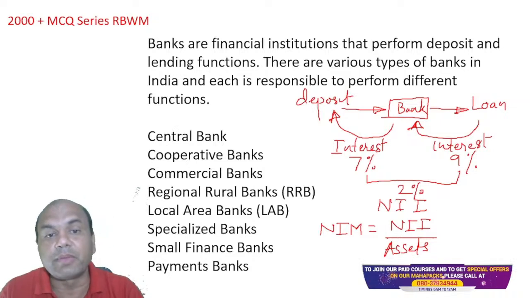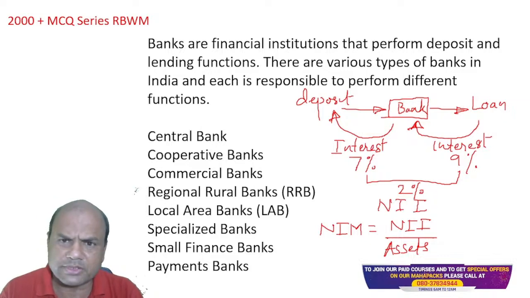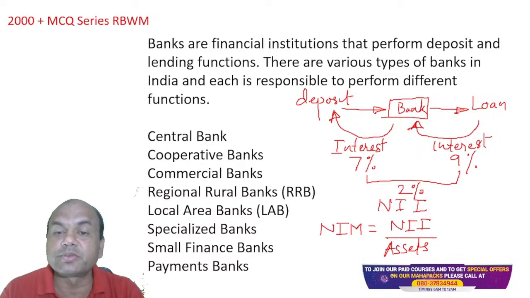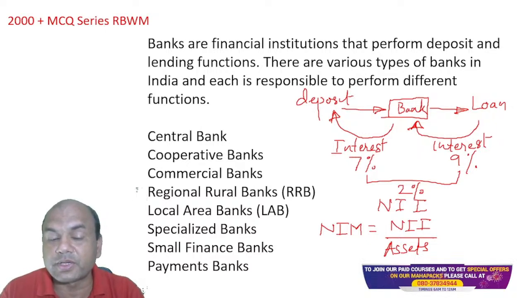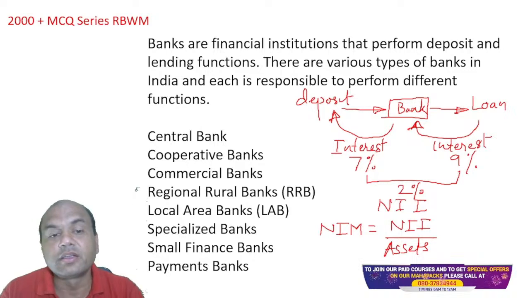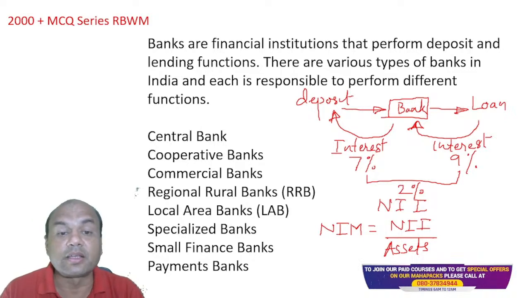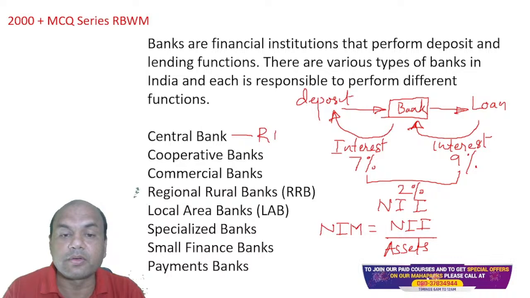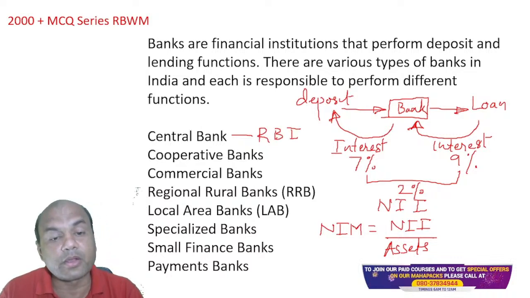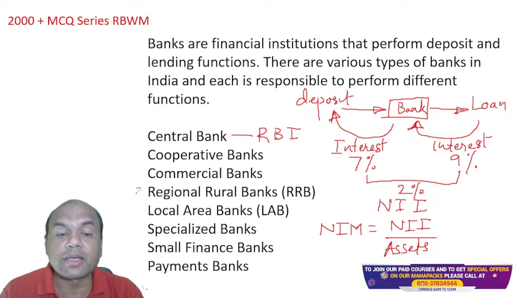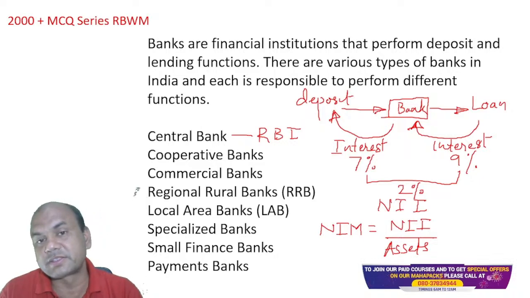So coming back, banks are financial institutions that perform deposit and lending function, obviously. There are various types of banks in India and each is responsible for performing different functions. So what are the various banks in India? One is central bank. Central bank means RBI over here. Okay, it's not Central Bank of India, it is RBI. Second, cooperative bank, commercial banks, RRBs, local area banks, specialized banks, small finance banks, and payment banks.